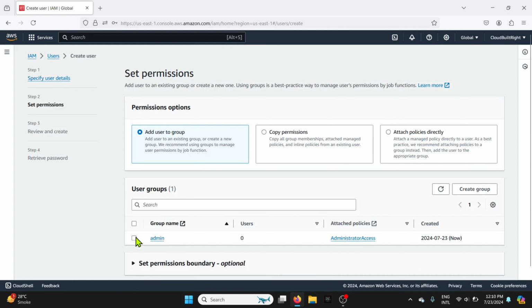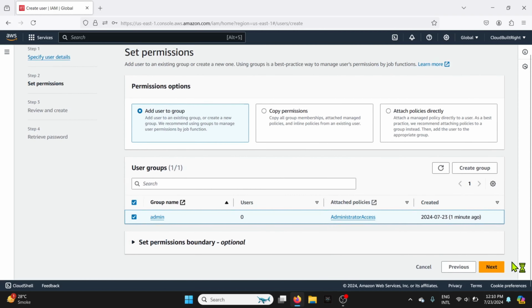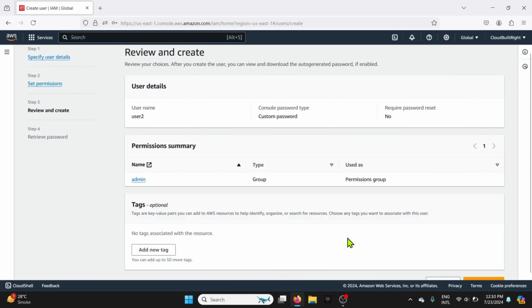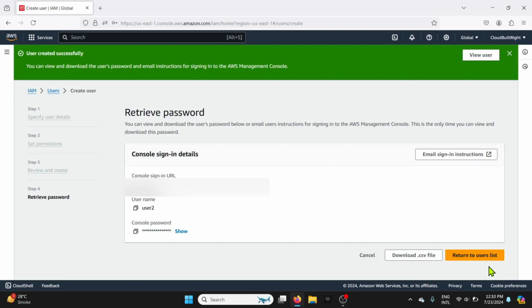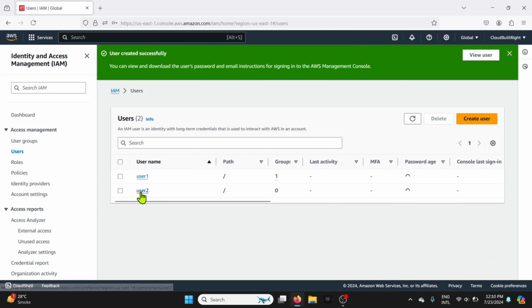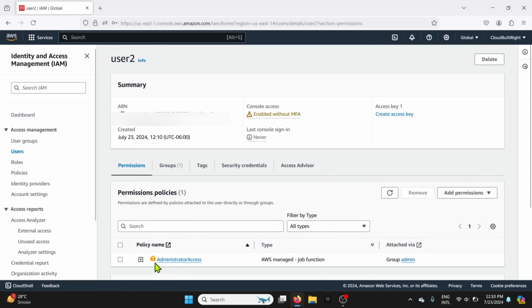Select the group admin and then create the user. Now click on user 2 and see that user 2 also has the same administrative access policy via the group admin. You can also verify this from user groups in the left hand menu.